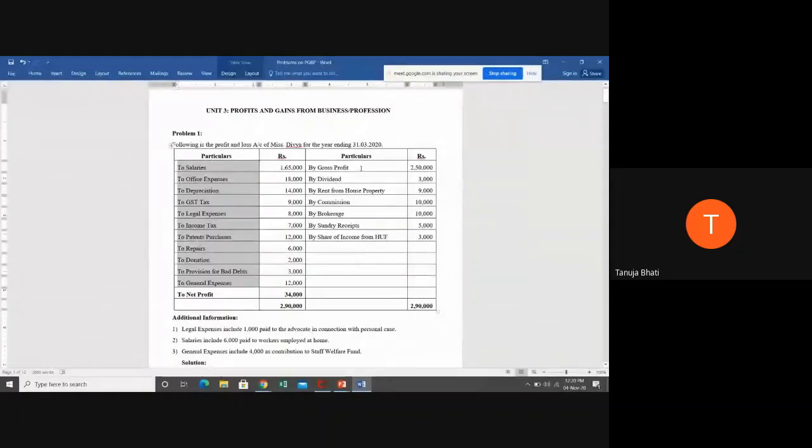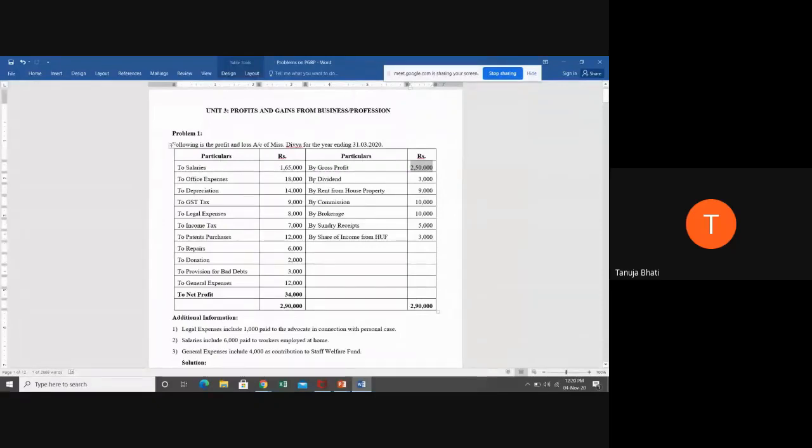Now let us see the credit side of P&L account and let us understand the credit side of P&L account. So students, by gross profit, obviously gross profit is a trading profit which we derive from the trading account. So yes, this is 100%. You can take this income. Next, by dividend.